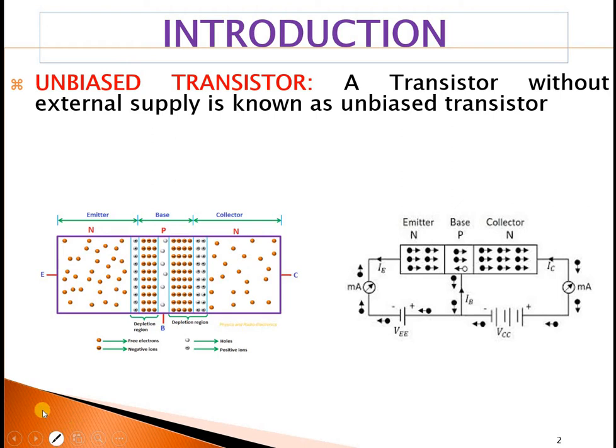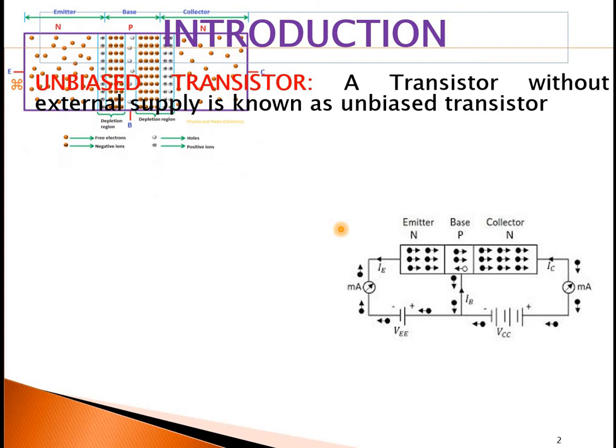Means I have not connected any DC signal to this transistor. So I can define it as a transistor without external supply, especially DC. A transistor without external supply is known as unbiased transistor.